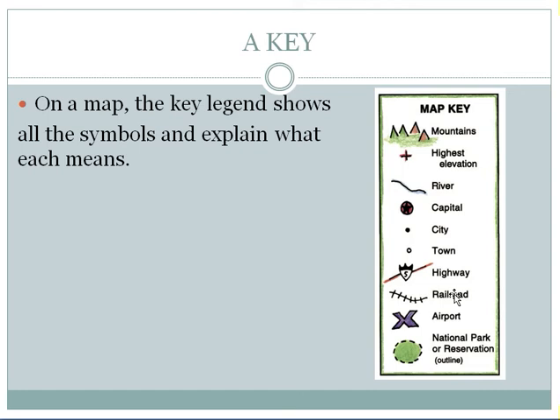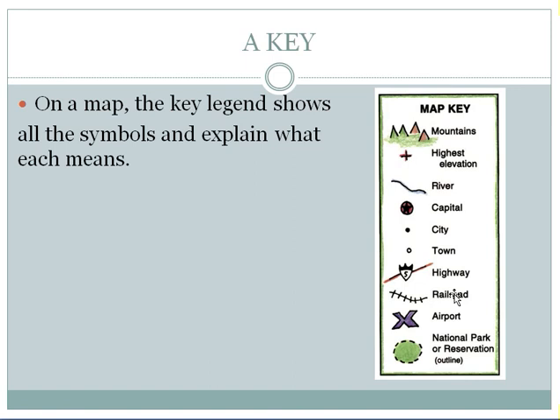A key. On a map, the key or legend shows all the symbols and explains what each means. Students, as you learned in class 3, we use symbols on maps to show actual places and features. Without a key, it would be impossible to read the map accurately.